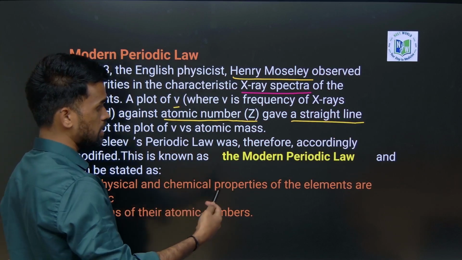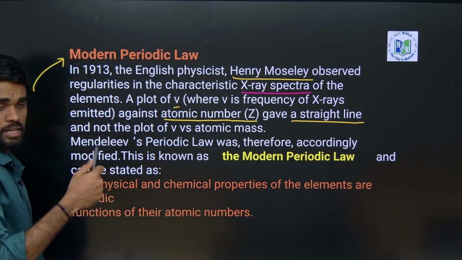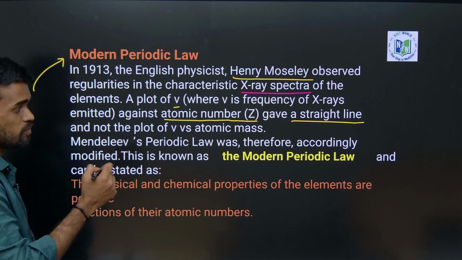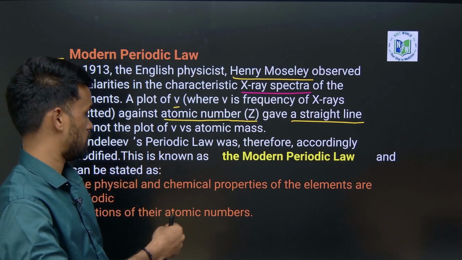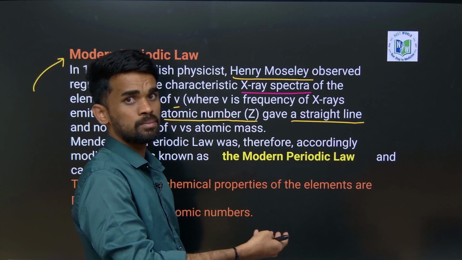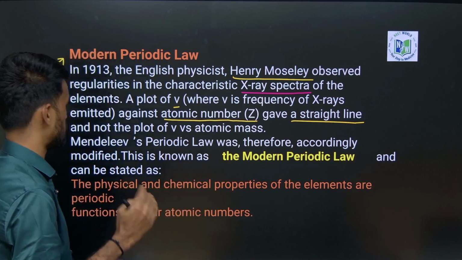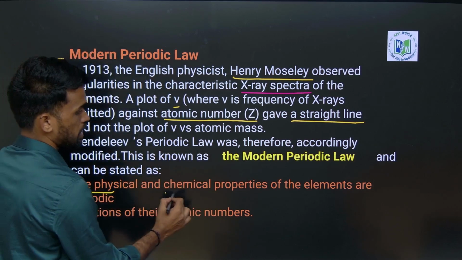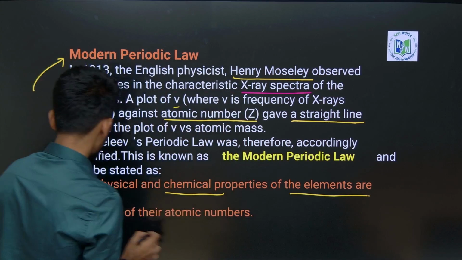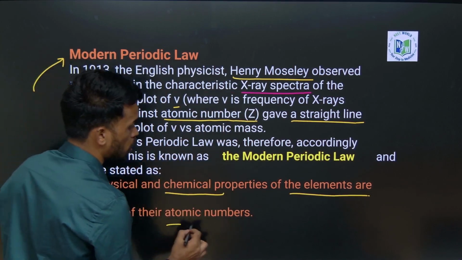Based on that, he gave his periodic table. So he modified Mendeleev's periodic table into a new periodic law: the physical and chemical properties of elements are periodic functions of their atomic numbers.